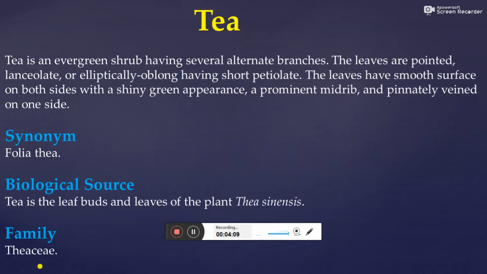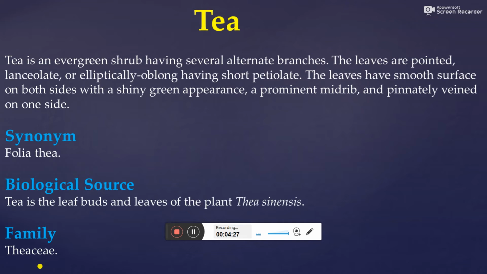Then the second drug, that is tea. Tea is an evergreen shrub having several alternate branches. The leaves are pointed, lanceolate or elliptically oblong, having a short petiole.